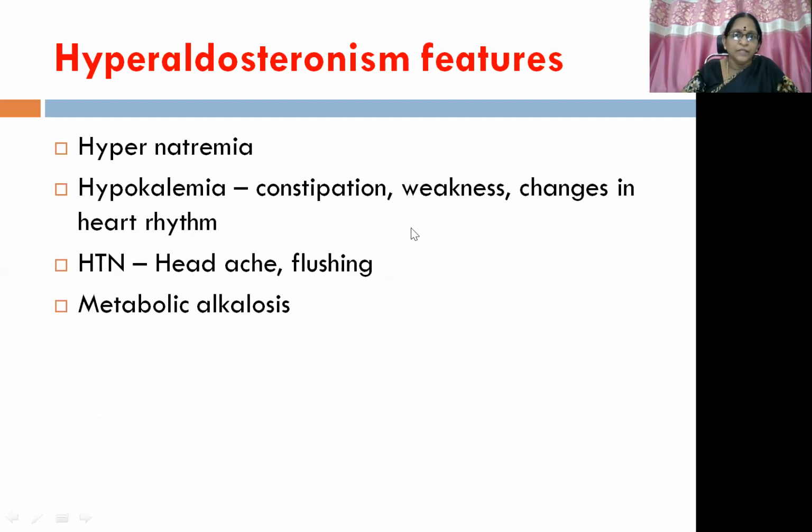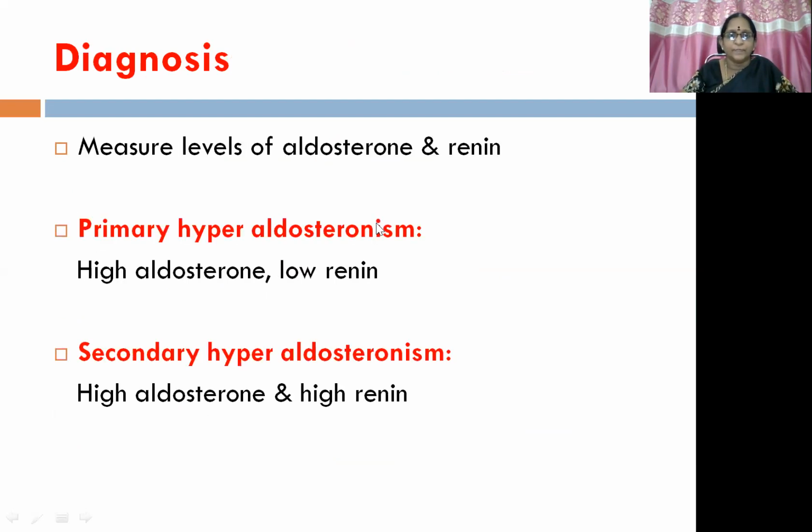The features could be because of hyperaldosteronism: hypernatremia, hypokalemia, which can give rise to constipation, weakness, changes in heart rhythm, and hypertension giving rise to headache and flushing, and also metabolic alkalosis. Diagnosis is done by measuring the levels of aldosterone and renin. Primary hyperaldosteronism has high aldosterone; secondary hyperaldosteronism also has high aldosterone.